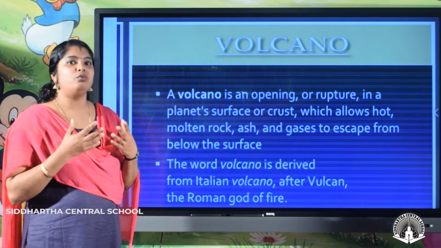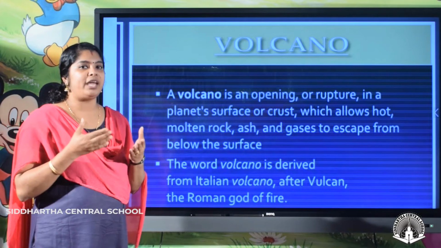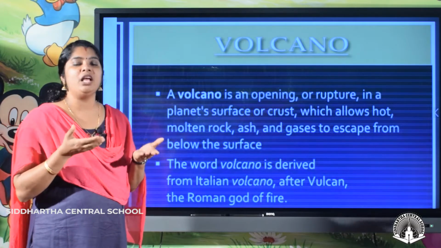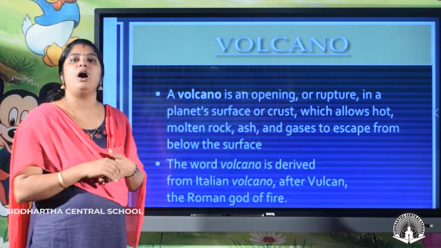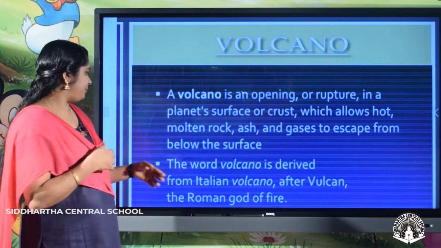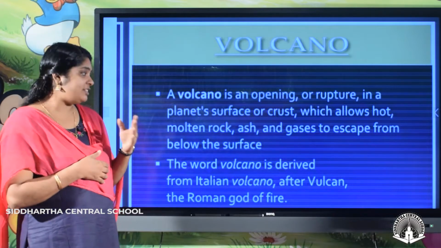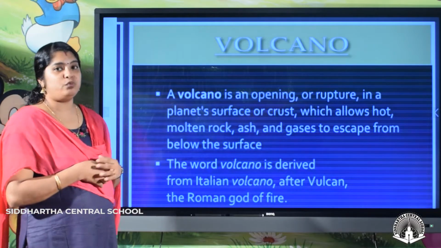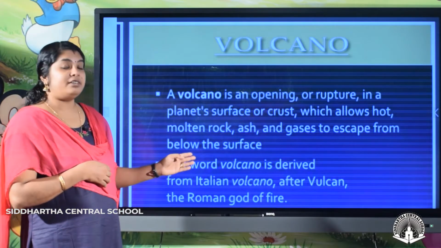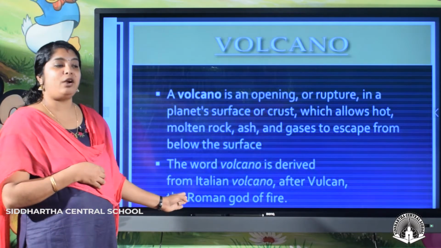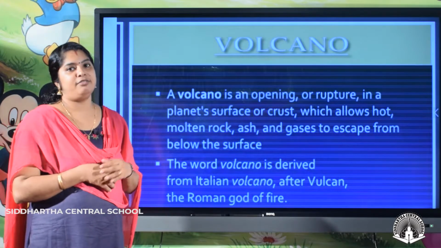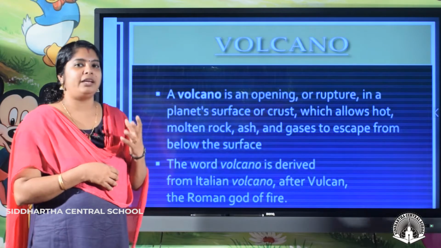It is a vent through which the magma comes out from the mantle. The word volcano is derived from an Italian word after Vulcan. Who was Vulcan? A Roman god of fire.